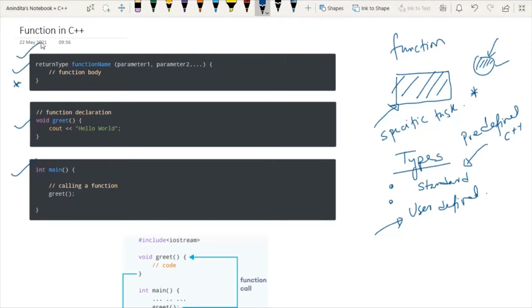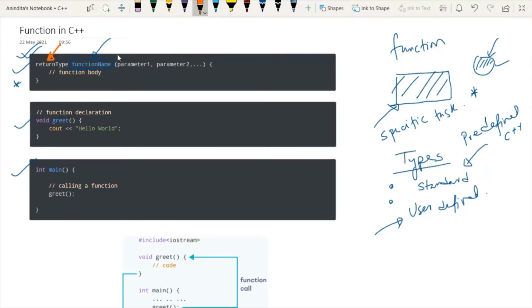Now consider the first syntax, how the function will look like. To define a function, there should be a function name. Here you can give any name according to your choice. Then you have to define one return type of the function.